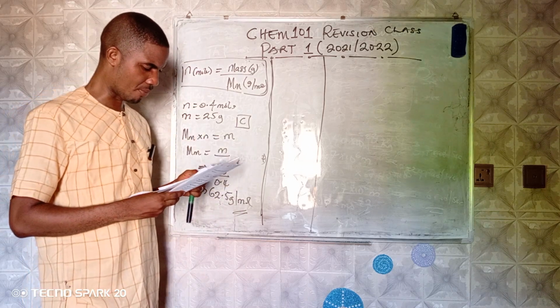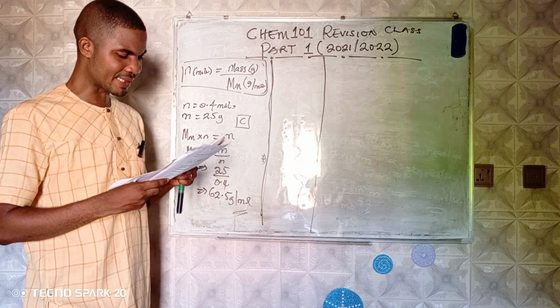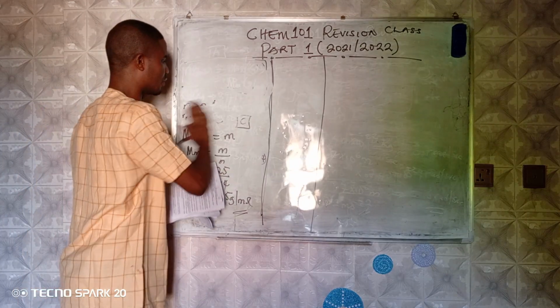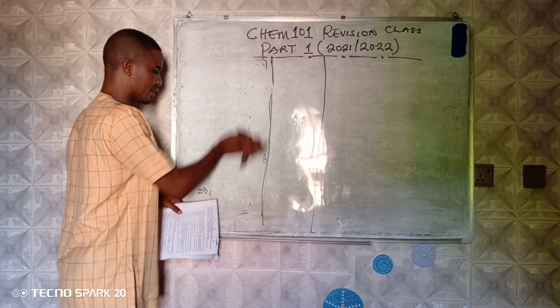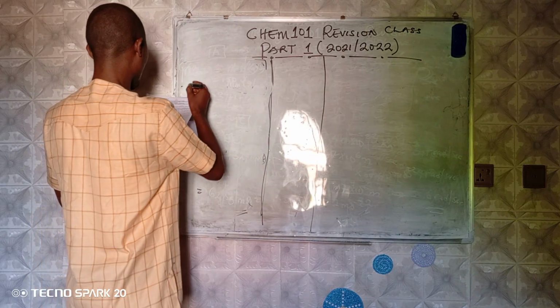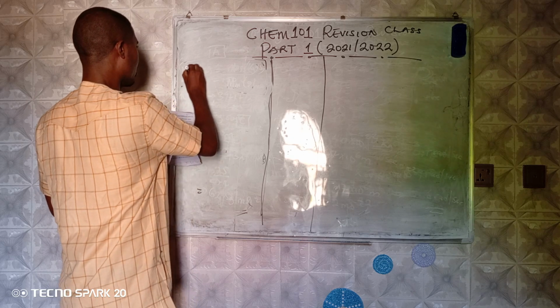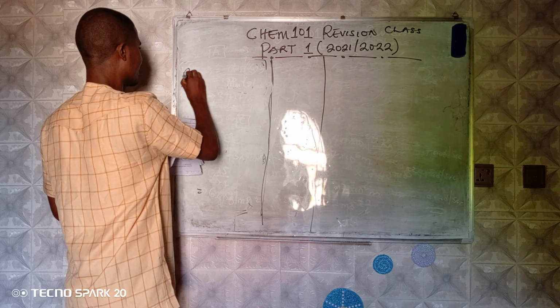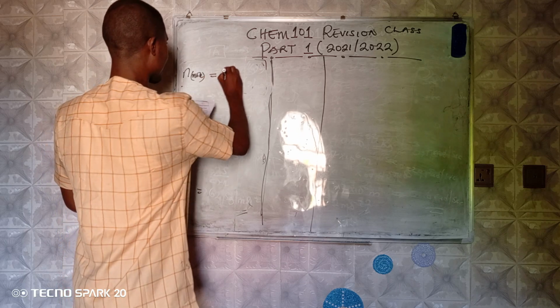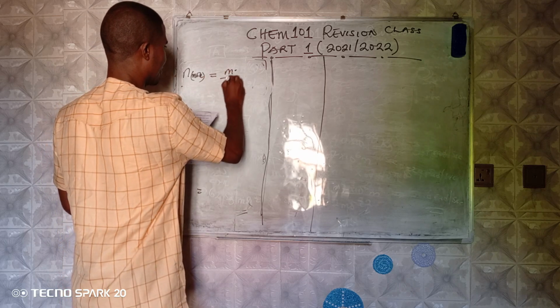We go to question number 7. What is the amount of gold present? You see, that is almost a similar question. Let's see. What is the amount of gold? Amount means mole. They're asking me for n, which is measured in mole. This is mass over molar mass.